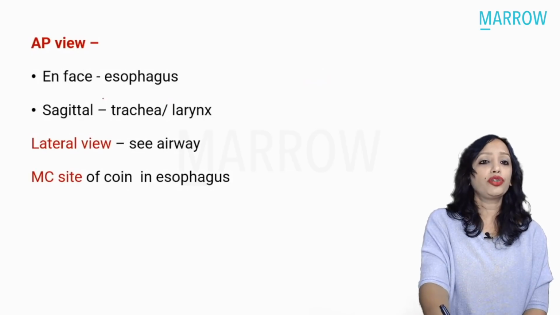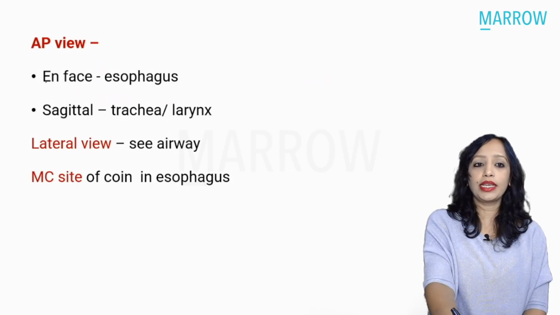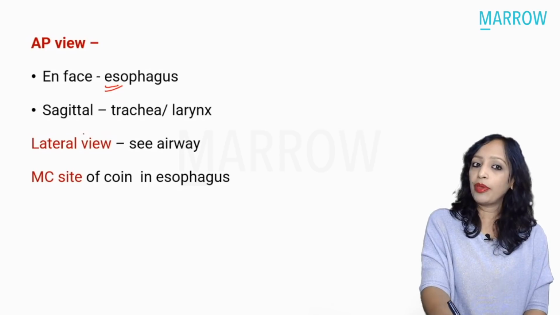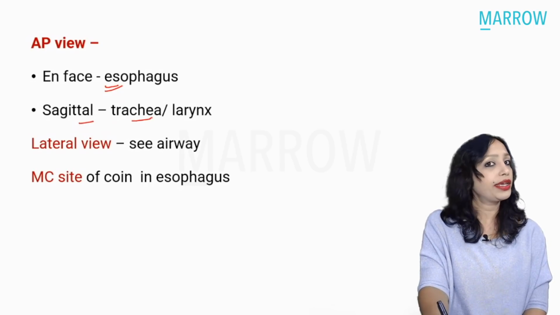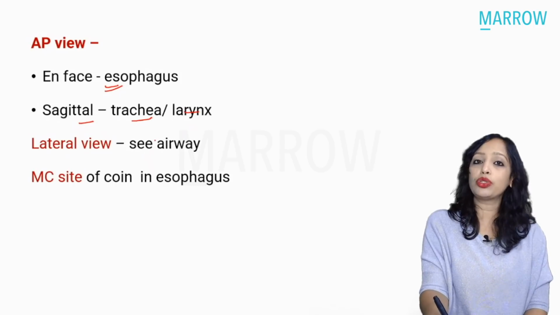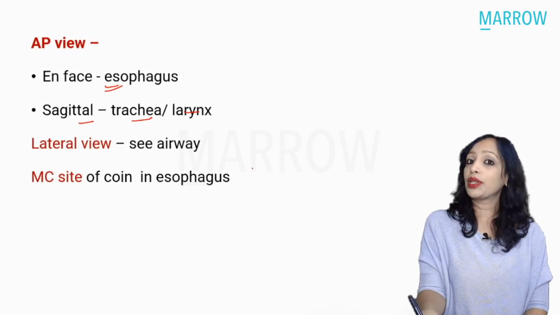So this is what we need to remember. In AP view, end face is esophagus, and in AP view, if it is sagittal, then it is trachea or the larynx. And then when we get the lateral view done, you see the airway very clearly. So that is the esophagus.